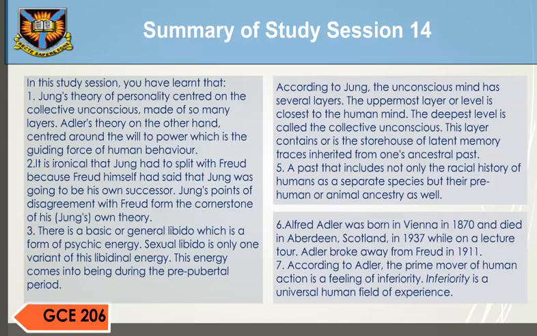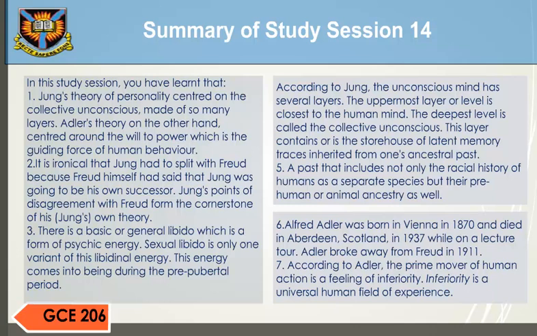Summary of study session. In this study session, you have learned that: 1. Jung's theory of personality centered on the collective unconscious made up of many layers. Adler's theory, on the other hand, centered around the will to power, which is the guiding force of human behavior. 2. It is ironical that Jung had to split with Freud because Freud himself had said that Jung was going to be his own successor. Jung's points of disagreement with Freud form the cornerstone of his own theory.